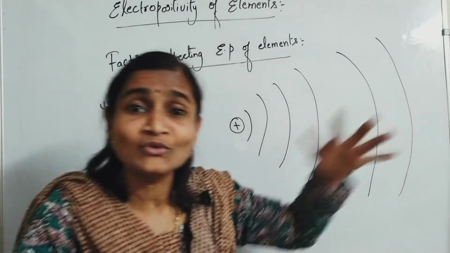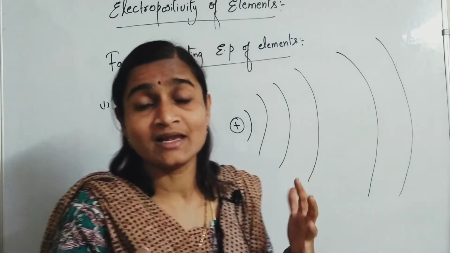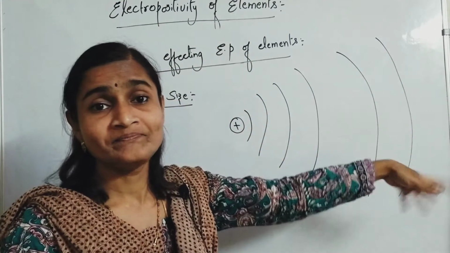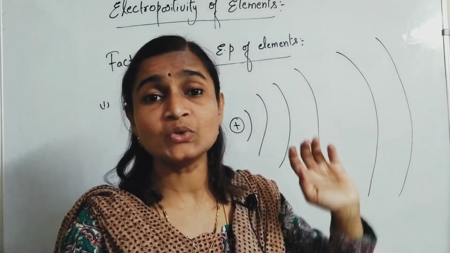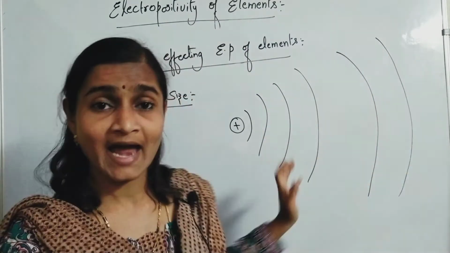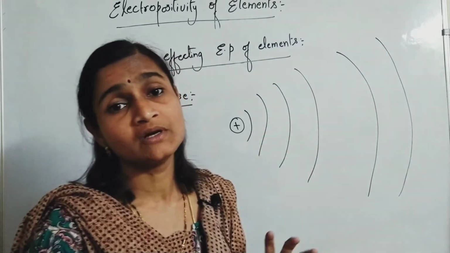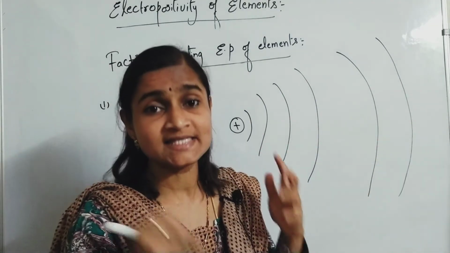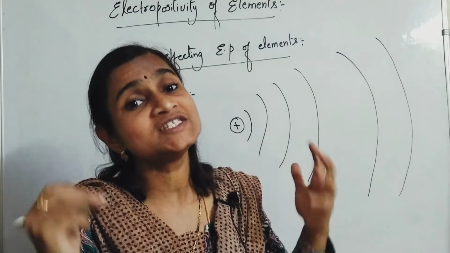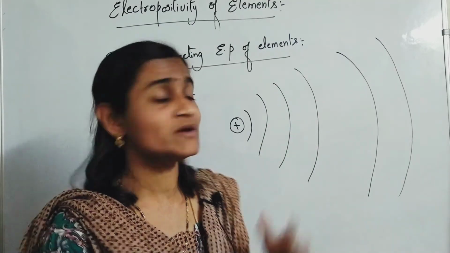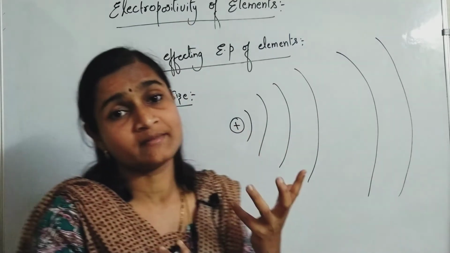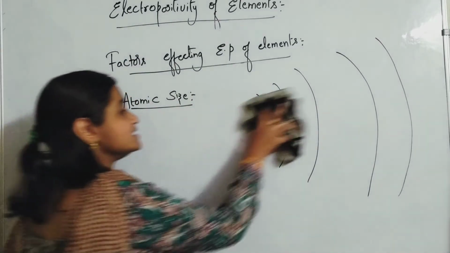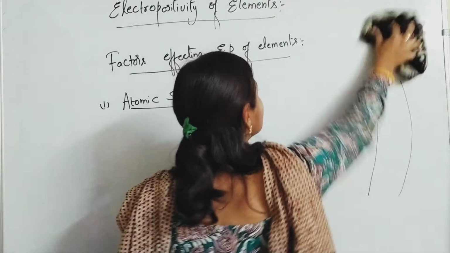The ease of going out is very high. There is a lot of scope for the electron to go out of this atom. So if size is big, electropositivity is also very high, because the influence of the nucleus won't be there. So if the size of the atom increases, electropositivity also increases.